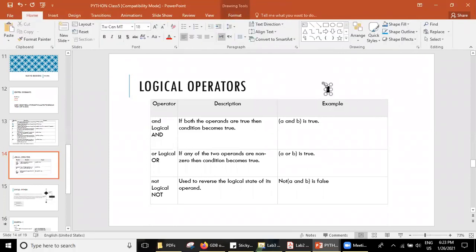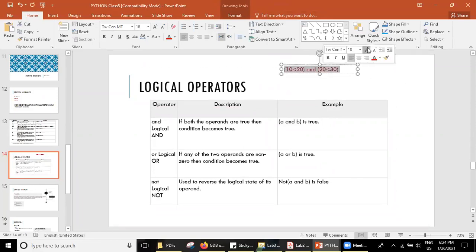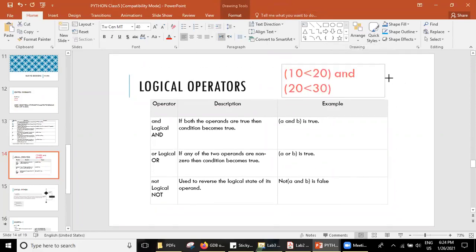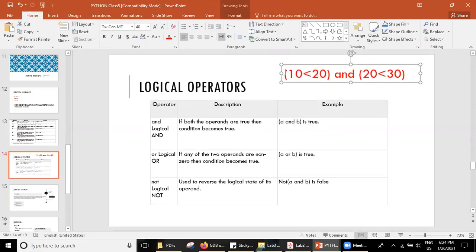Okay. First, I write 10 is less than 20, and 20 is less than 30. So the AND operation we use in this way. Okay, when will be the AND operation? It's a combination of two or more conditions.